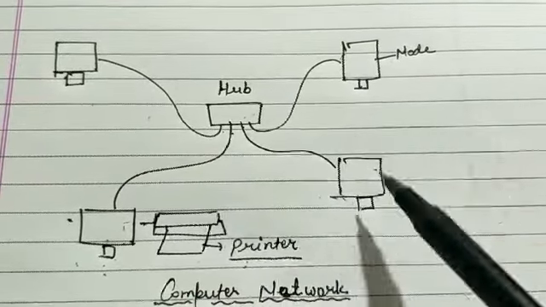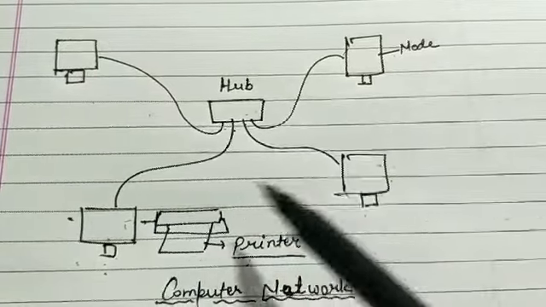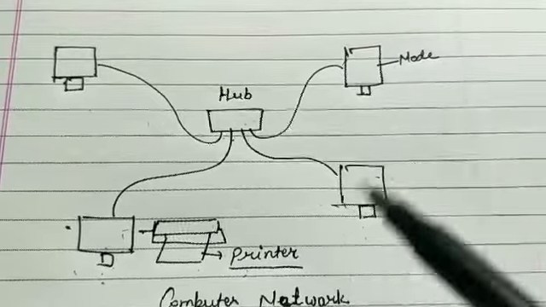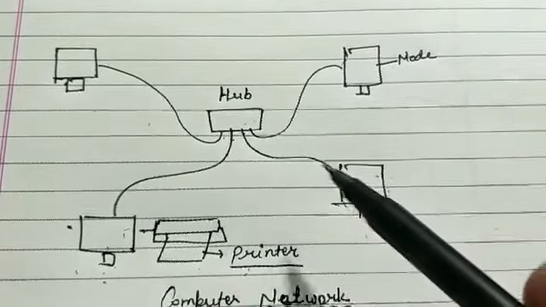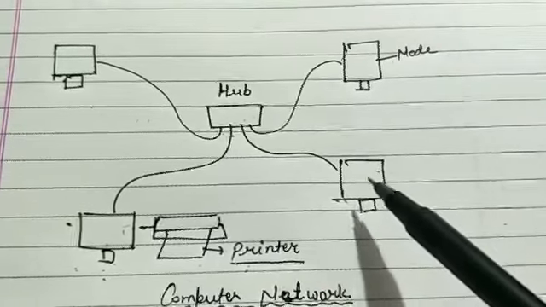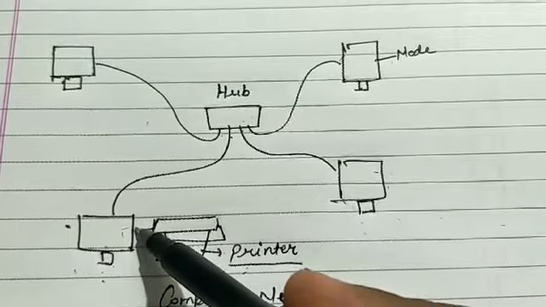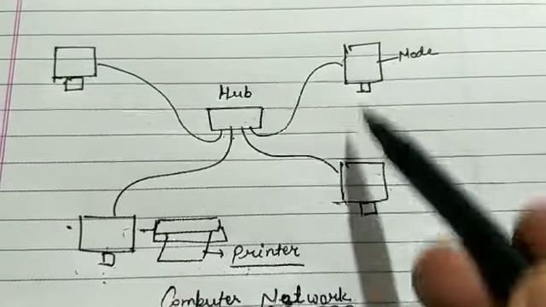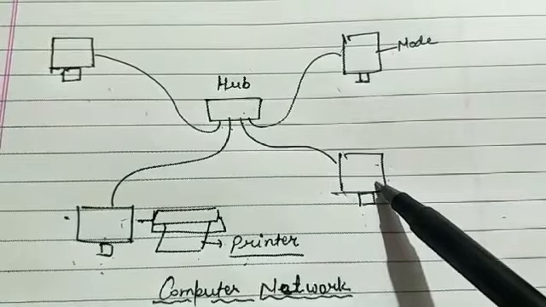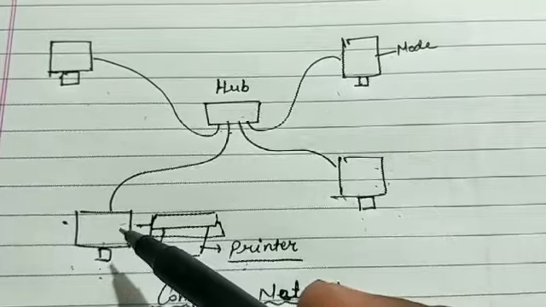In such a way they can communicate with each other and they can share files and data. Here communication means they can share their files and data, and also they can access the files and data saved in other computers. That means this computer can share and access the files and data from these three computers, and that computer can share and access the files and data from these three computers.